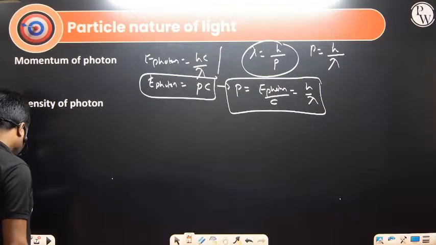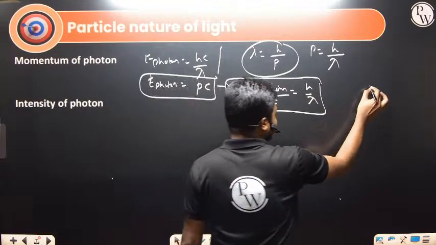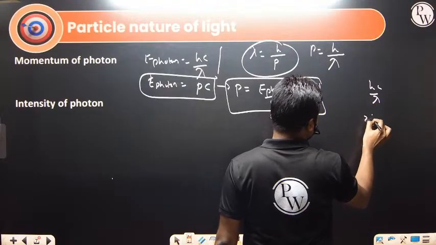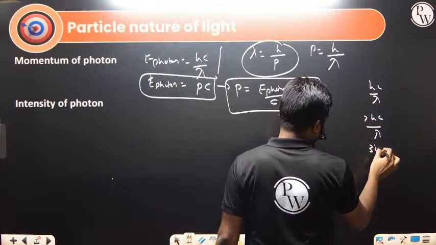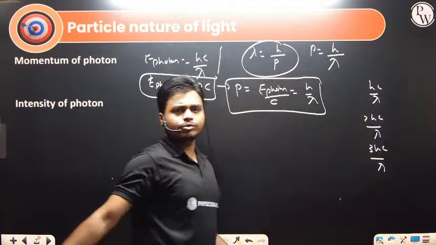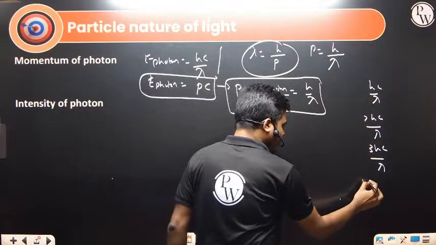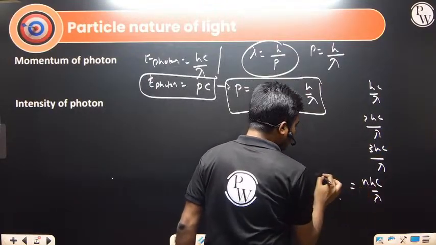Given one photon has energy of hc by lambda, two photons will have 2 hc by lambda, three photons will have 3 hc by lambda. Like that, if there are N photons, all of them will have n hc divided by lambda. This is the energy of the light.